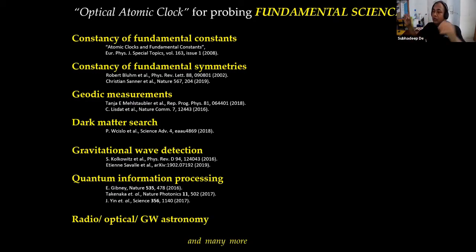But to do that, you need to generate a very ultra stable optical reference using which one can phase synchronize them. And that an optical clock can do. For example, at this moment, the NCRA radio antenna has installed a hydrogen maser, and uses it for phase synchronization using microwave. The next upgrade could be using an optical reference, like an optical clock. And in Europe, a few people in VLBI particularly are already using optical clocks for phase synchronization. So it's actually happening in the advanced countries, but in India it's not available. That's why probably it's not happening.